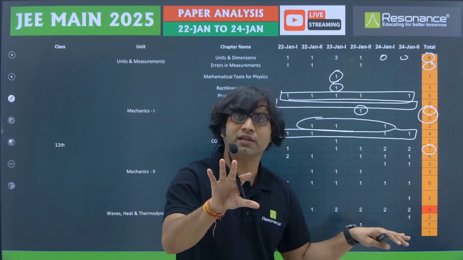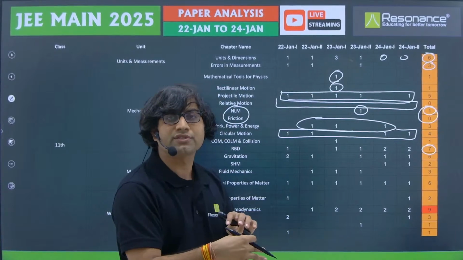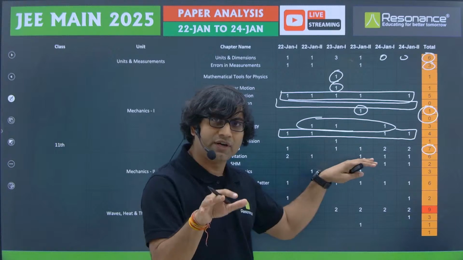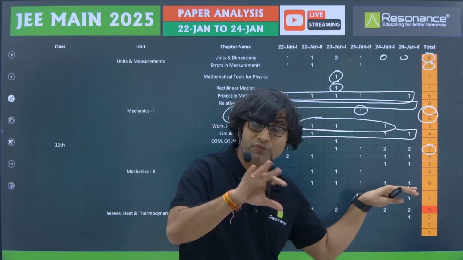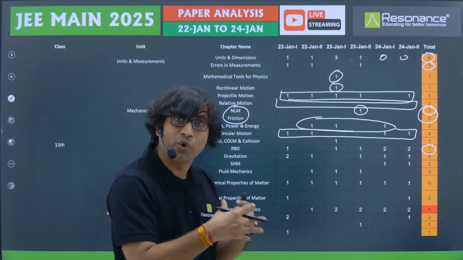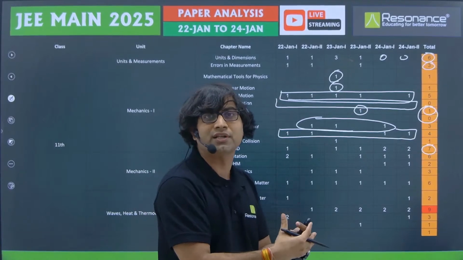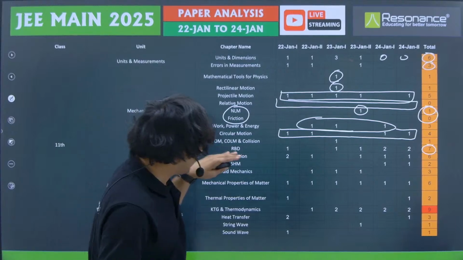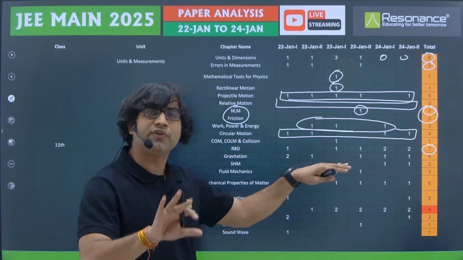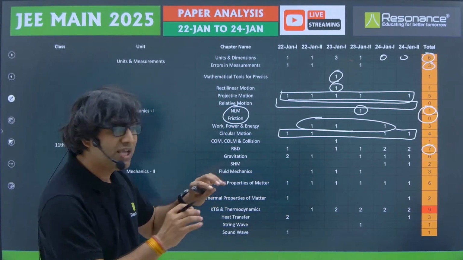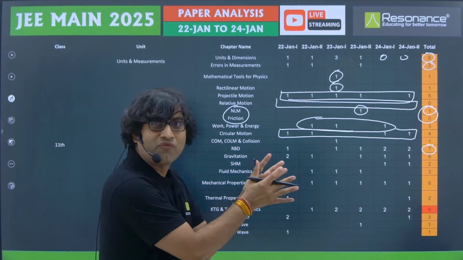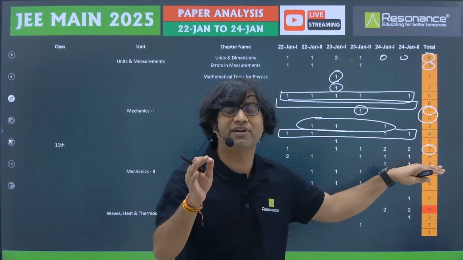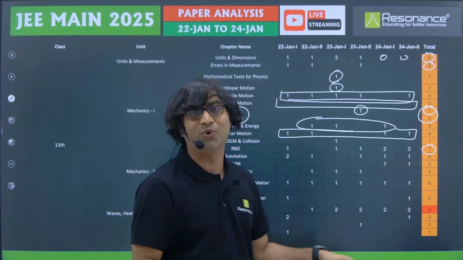In one of the questions, we have to figure out what the velocity is, and in another question we have to figure out what the acceleration is. So they have asked different things in pure rolling. In one of the questions, we have to identify, for pure rolling, what is the ratio of the translational to the rotational kinetic energy. So in rigid body dynamics, although it's a very challenging chapter, only easy questions have been asked so far. All the questions from rigid body dynamics were from the easy category only.